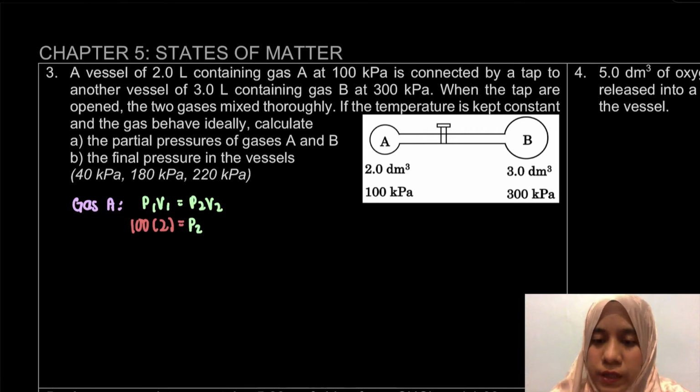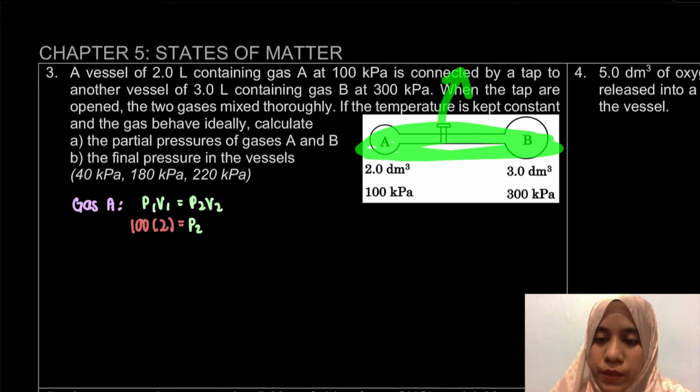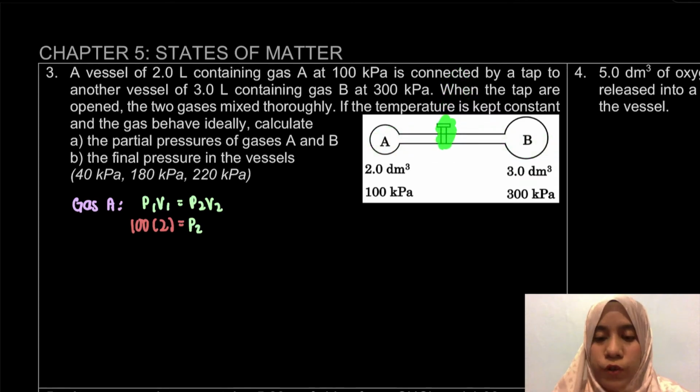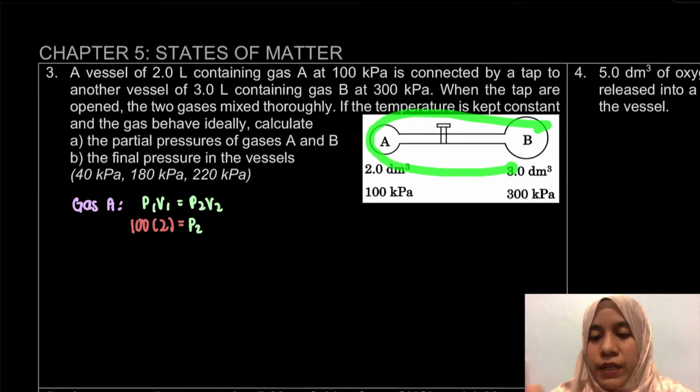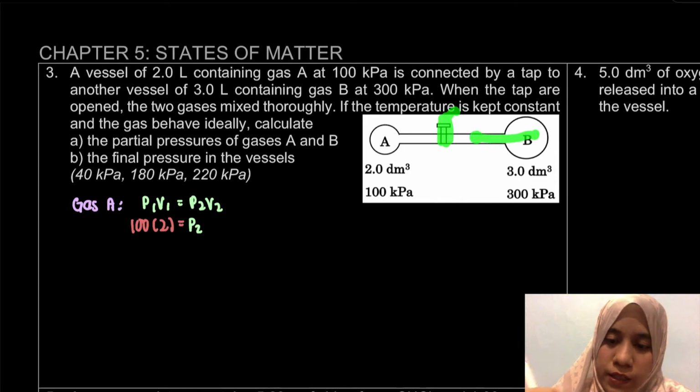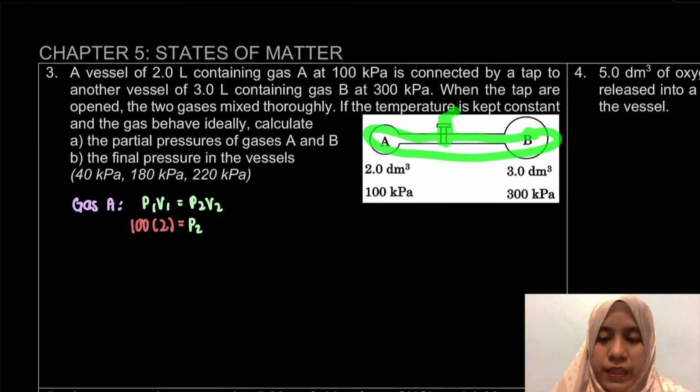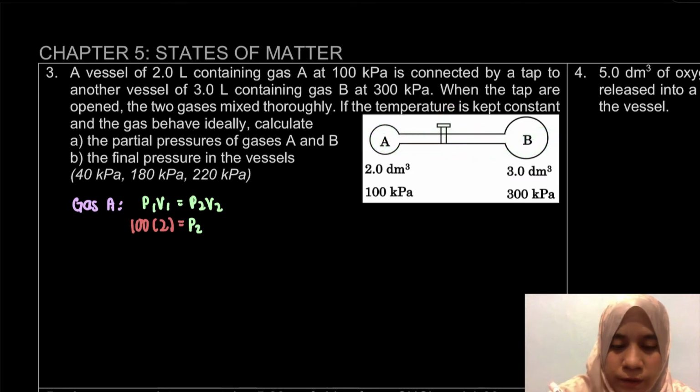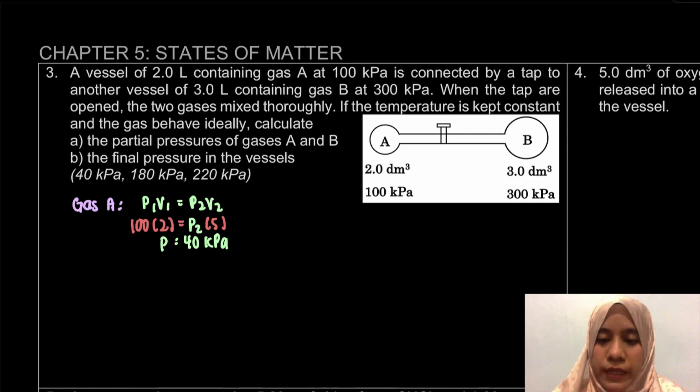Okay. V2 is actually when the tap is open. So, bila kita open, dia dah mix tau. But, what happened to the volume? Volume dia bukan lagi 2 liter ataupun 2 dm cube. Volume dia is actually 5 liter. Sebab yang ini, kiranya yang ini dah tutup. Ini dah tak ada. So, semua ni kiranya kita punya volume of container kita. So, volume dia sekarang ni, it's 5. So, when we calculate, we know that our partial pressure of gas A, ini baru untuk gas A.